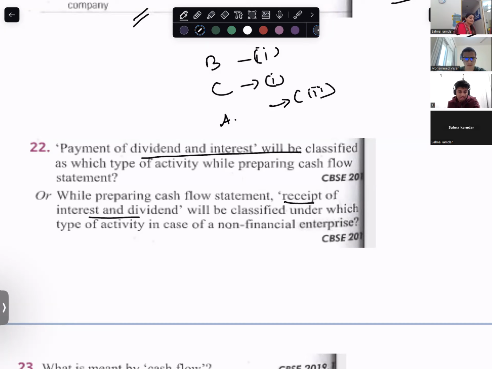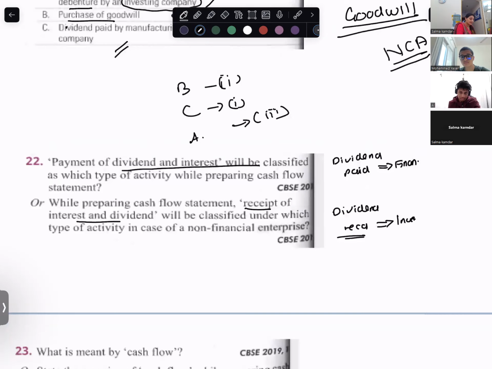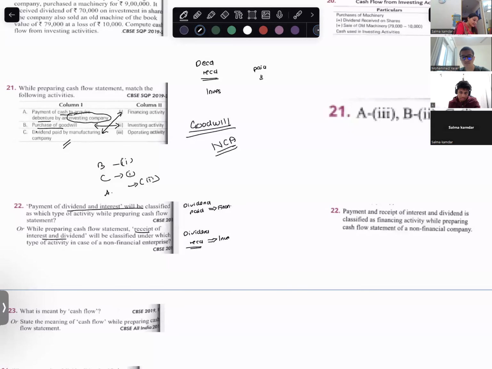Dividend paid is financing. Dividend received is investing. From the start we are doing this. Dividend paid, financing. Dividend received, investing.